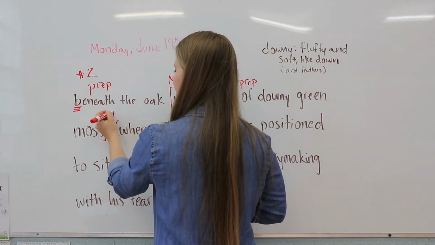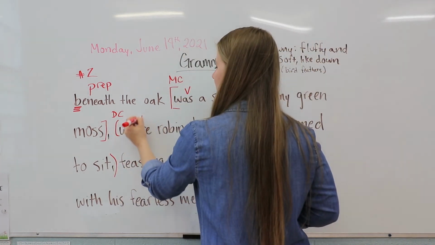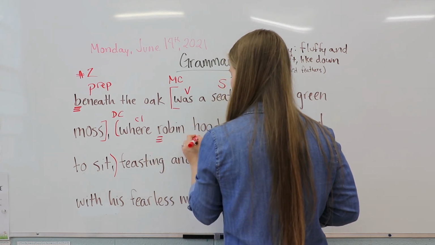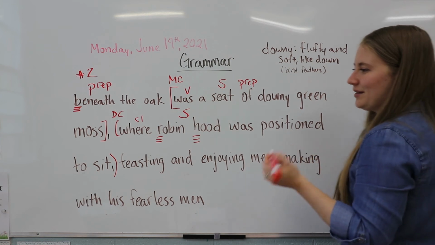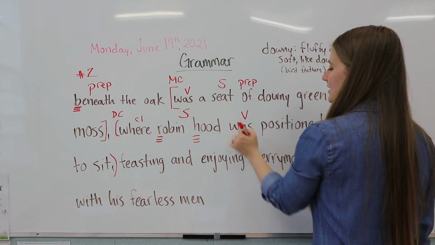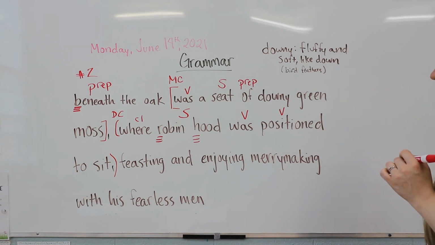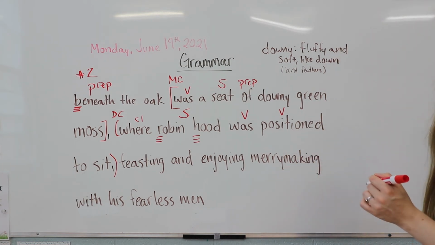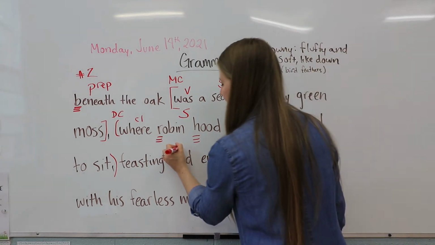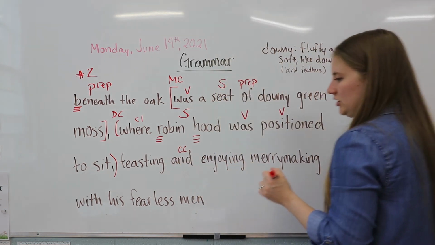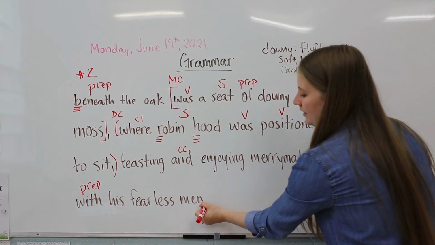And the comma is another hint that that's where it ends, okay? But so we'll label that as a dependent clause because it starts with where, okay? Which is a clause starter. And we've got Robin Hood, who is, of course, our subject, as he so often is, and we'll capitalize his name. Then we have was as our verb, and positioned is another verb, okay? Where Robin Hood was positioned to sit. And then feasting and enjoying merrymaking with his fearless men. We have a coordinating conjunction and then a preposition. Okay, and we'll end our sentence.